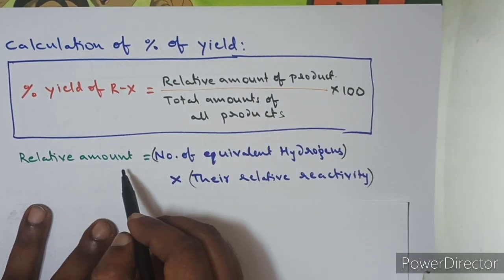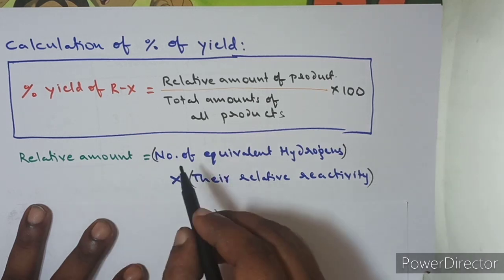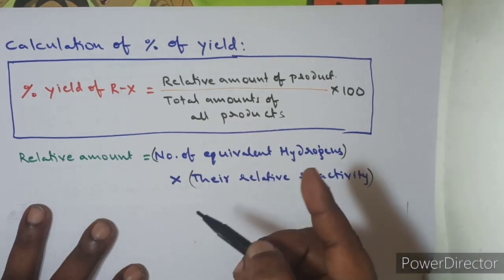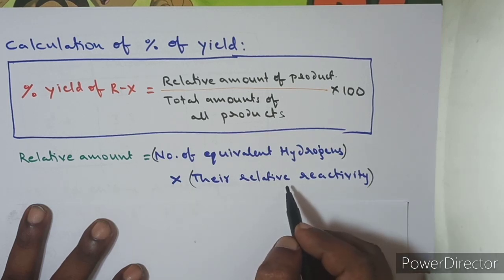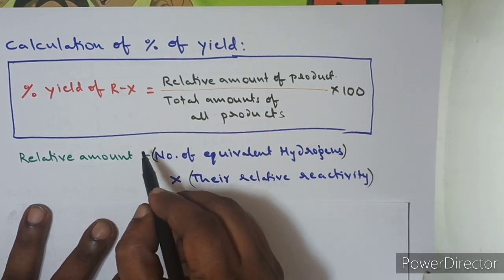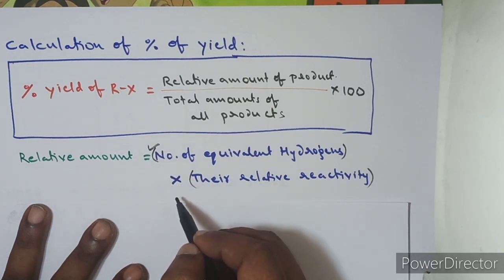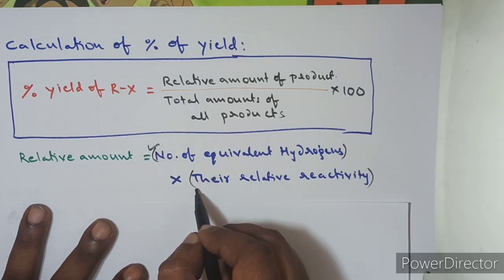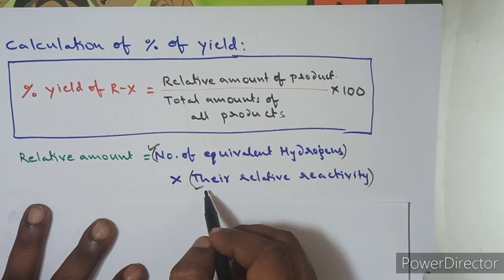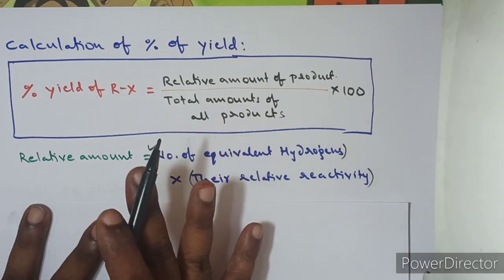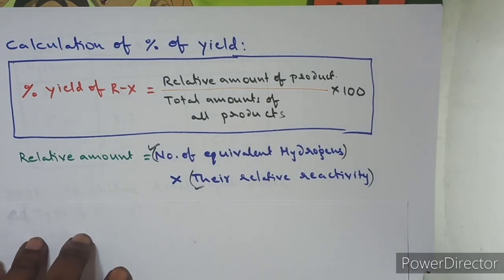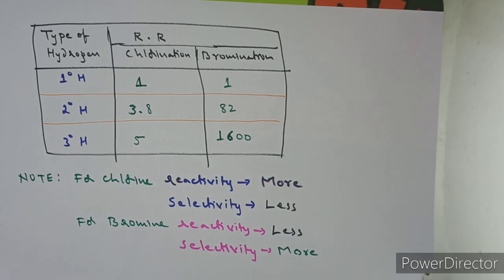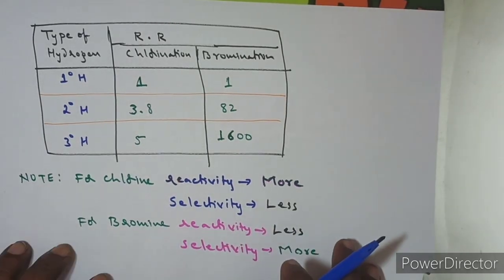And what is the relative amount here? Relative amount means the number of equivalent hydrogens producing the product into their relative reactivity, guys. Already we discussed how to identify the number of equivalent hydrogens. Now let me tell you what their relative reactivity is. If you know this, you can calculate the percentage yield very easily. Here I will give you the information about the relative reactivities of all the hydrogens.